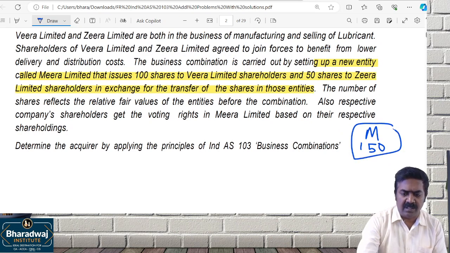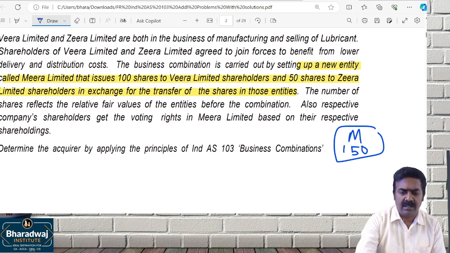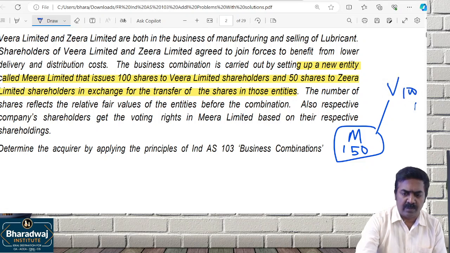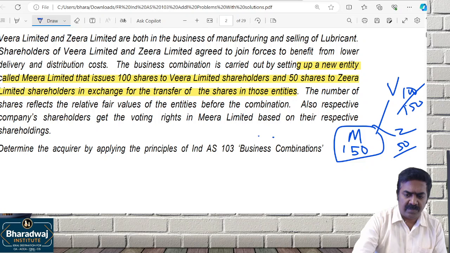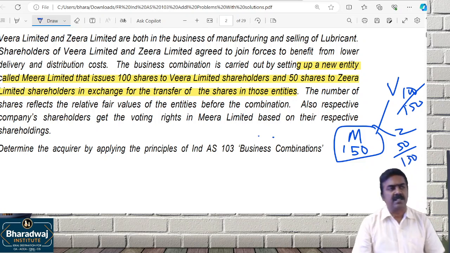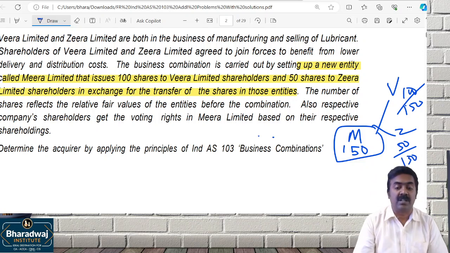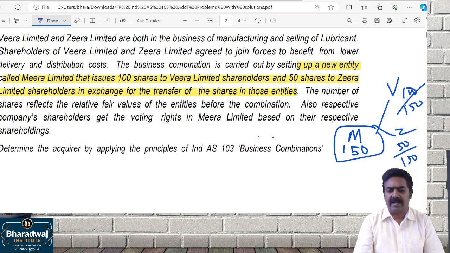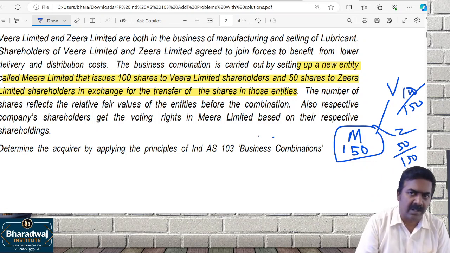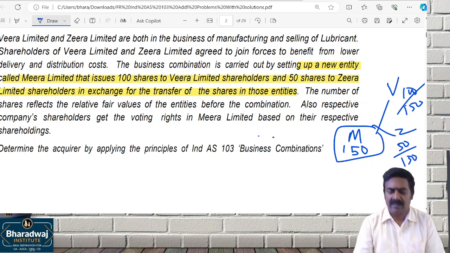In this 150, how much is held by first company? Veera Limited, 100 out of what? 150. 100 out of? Next, Zira Limited will hold 50 out of 150, which means 66 2 by 3 control. 2/3 control is with which one? Veera. And 1/3 control is with what? Zira. Who is acquirer? Veera is the acquirer.